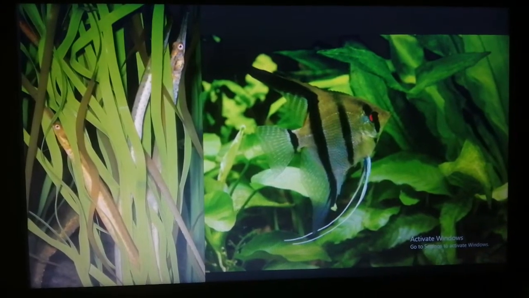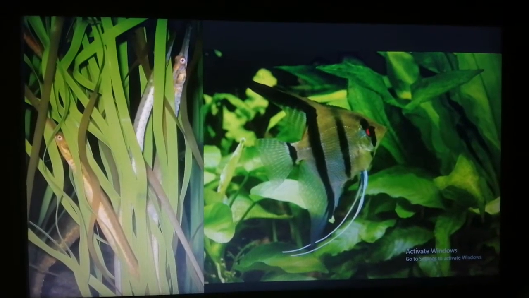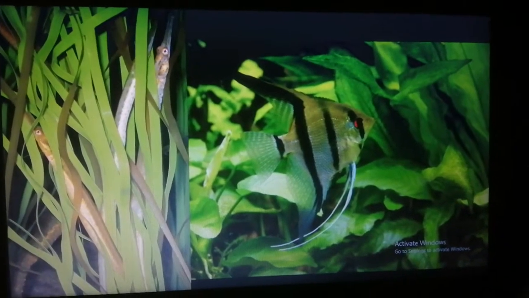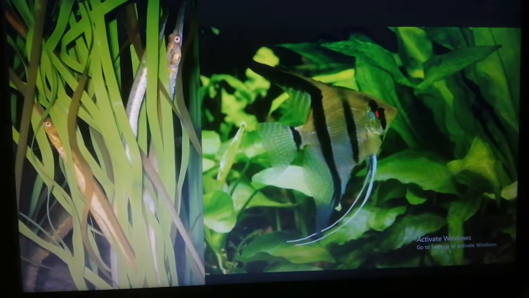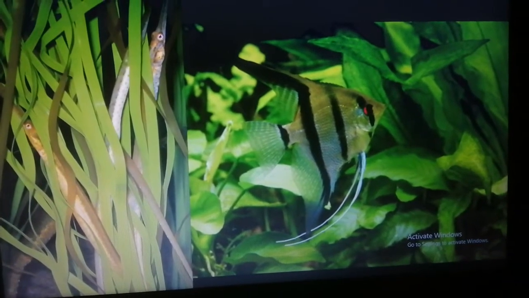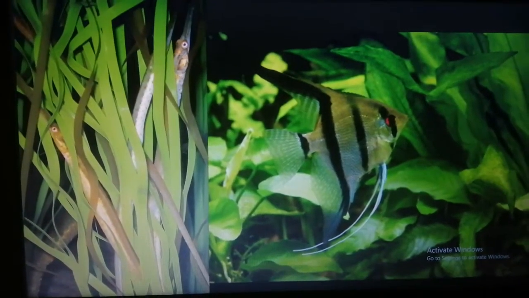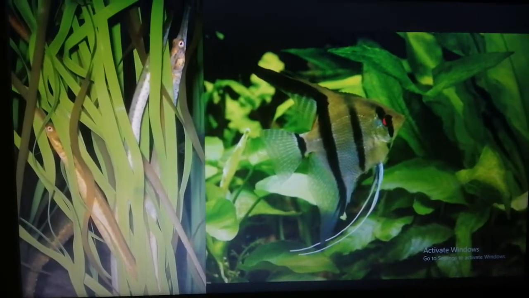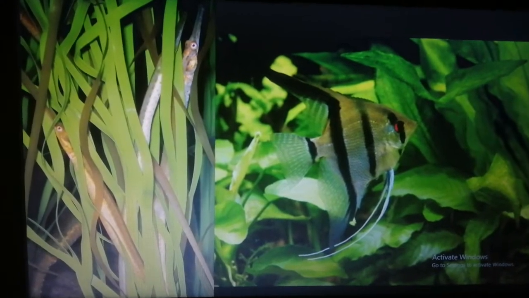Now another reason why these aquatic plants are important is that they help in the reproduction of the fishes. They actually save the eggs of the fishes from being flown away along with the flow of water.